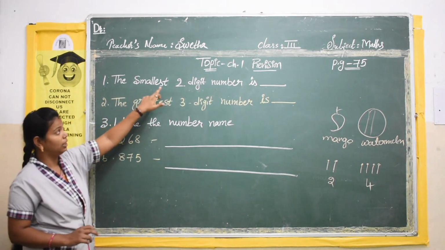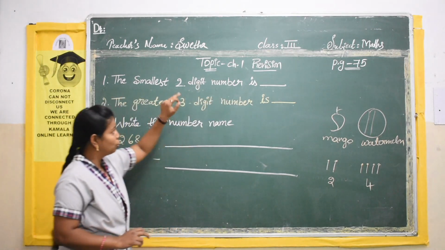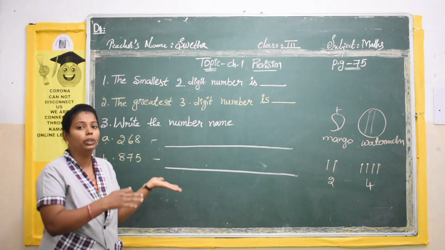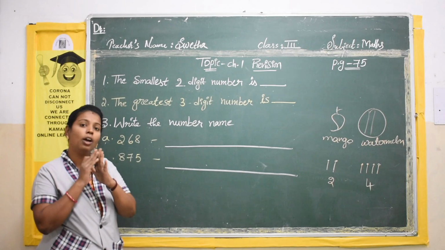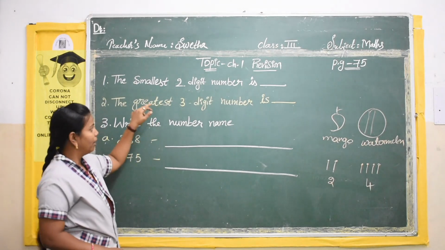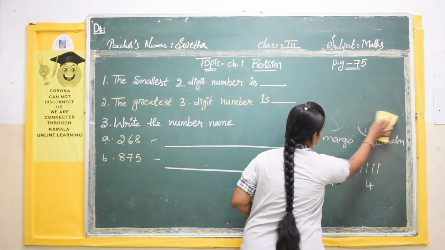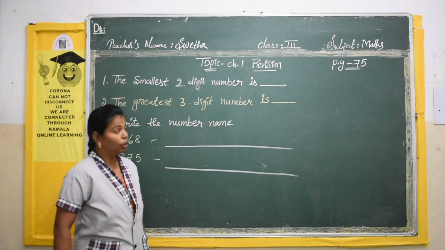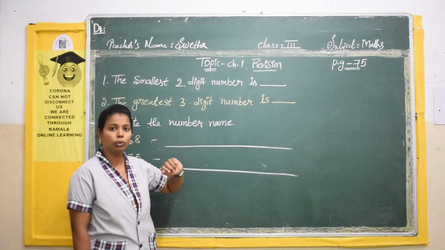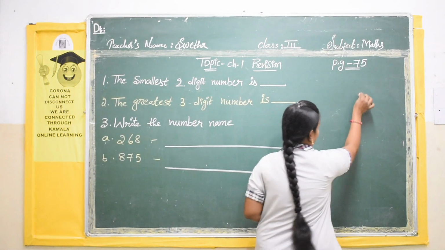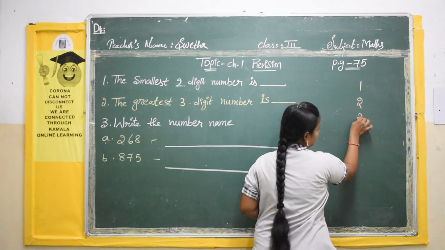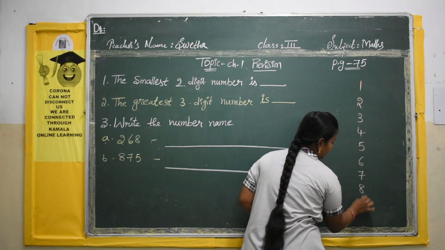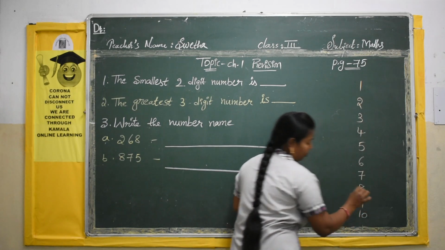So here they are saying the smallest 2-digit number. Before you learn what a 2-digit number is, first you have to learn the smallest 1-digit number. I hope everybody knows the numbers 1 to 100. To solve this problem, you have to know the numbers 1 to 10: 1, 2, 3, 4, 5, 6, 7, 8, 9, 10.